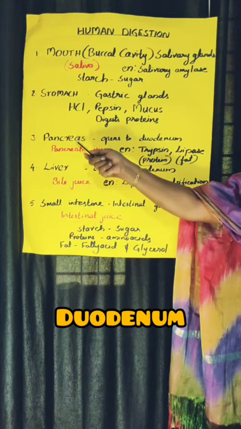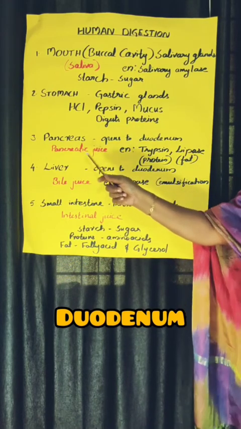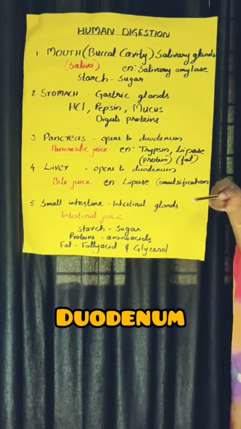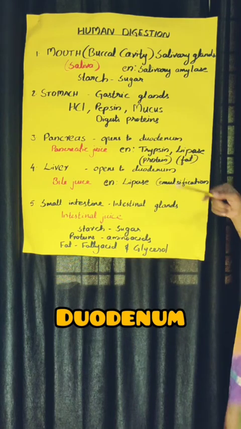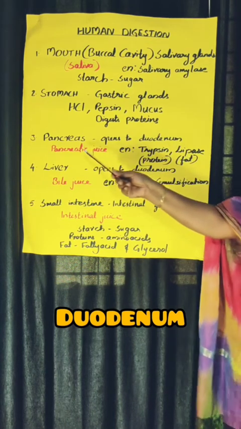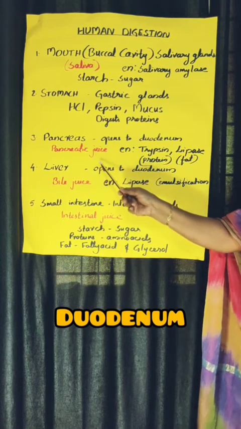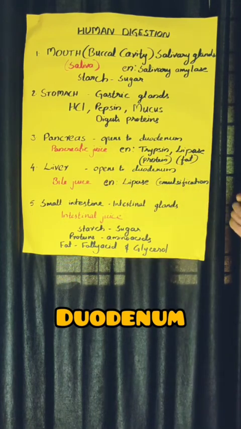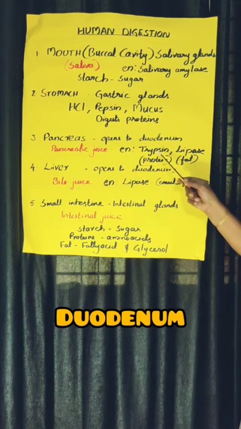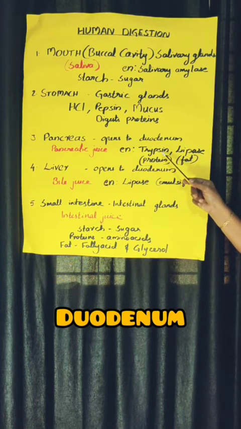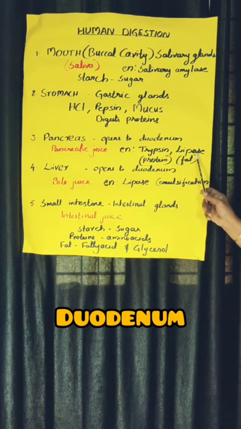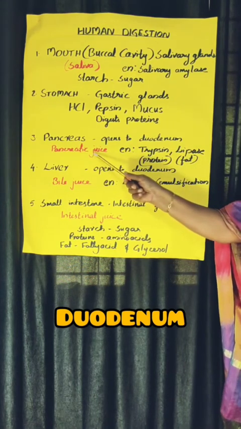And here the pancreas produces pancreatic juice. The pancreas is a somewhat leaf-shaped gland which secretes pancreatic juice. Pancreatic juice contains two enzymes. One is trypsin, and the other one is lipase. Trypsin and lipase are the enzymes present in pancreatic juice.